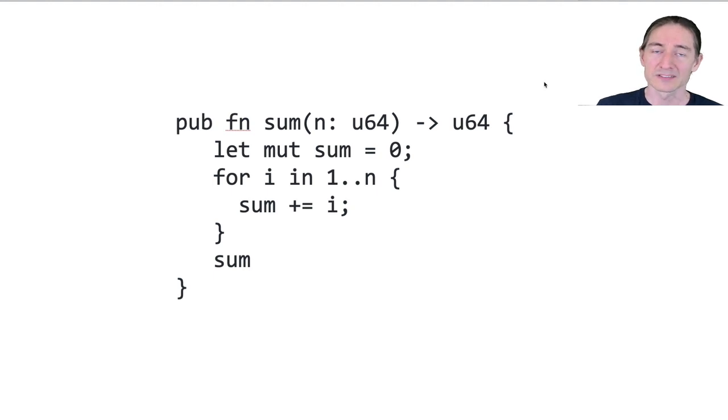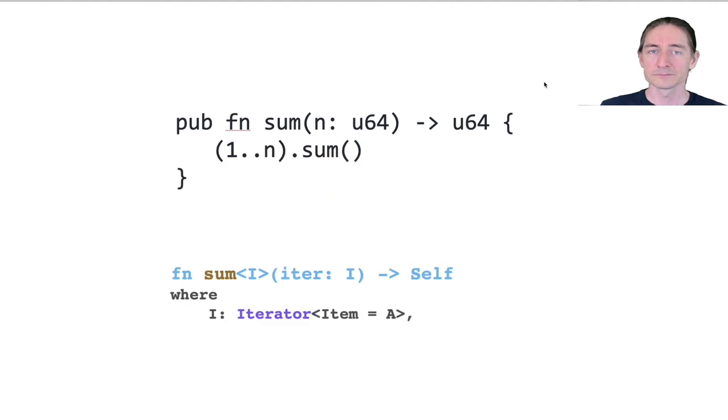But you don't have to express things in imperative form in Rust. In that sense, it's closer to a high-level language. So the same program could be expressed this way. Here, we first generate an iterator between 1 and n, and then we apply the function sum, which is defined like this, and exists for any iterator with an element type that can be added.